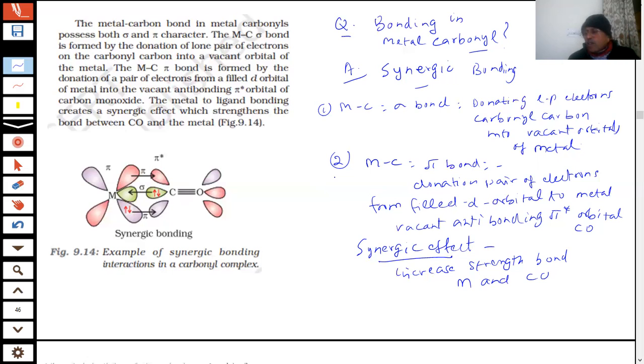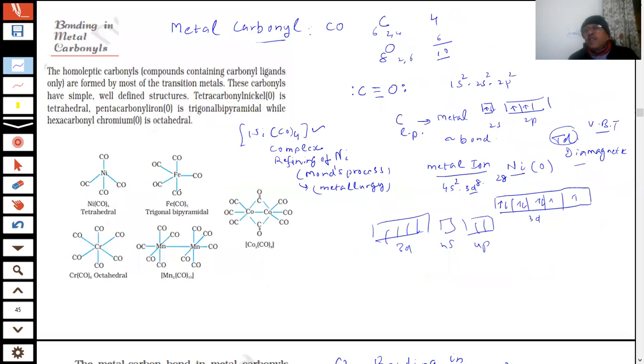This is an important question for the paper. Very important question. What is synergic bonding and why do you see such a large number of CO complexes? The metal is in zero oxidation state. We are not going to use VBT to explain these things. There are electrons in the 3d orbitals of the metal.